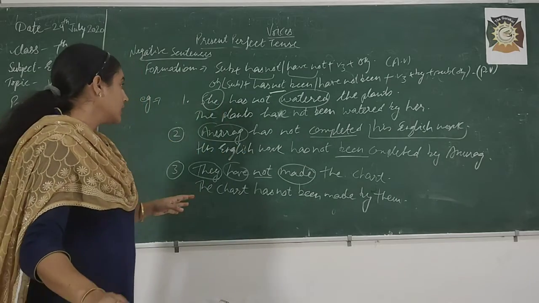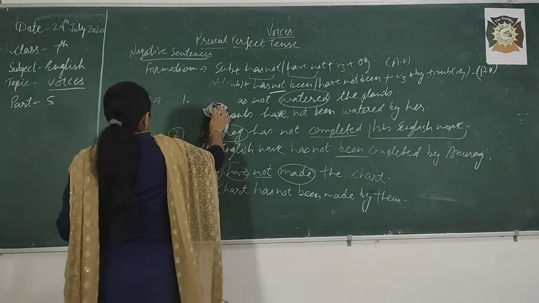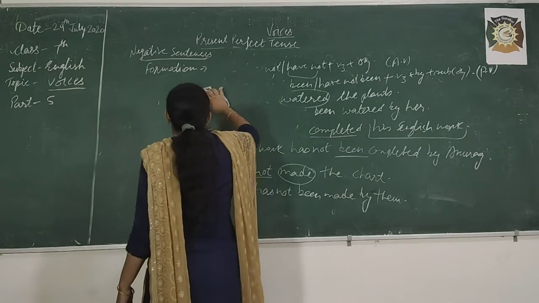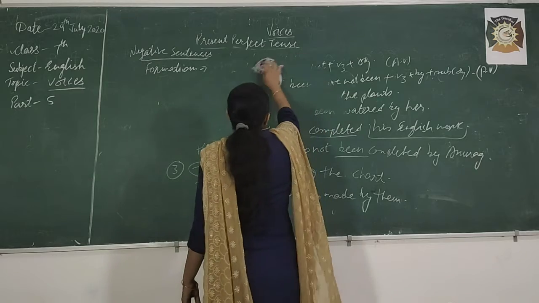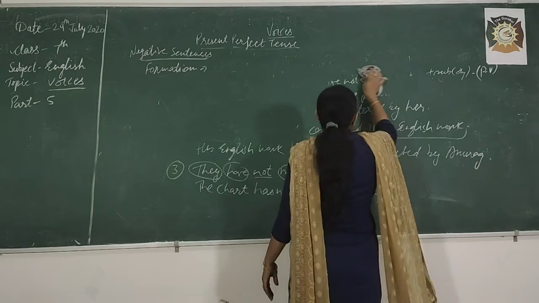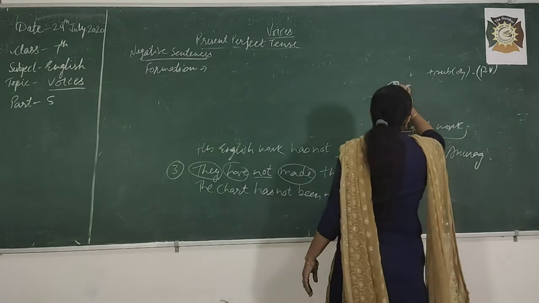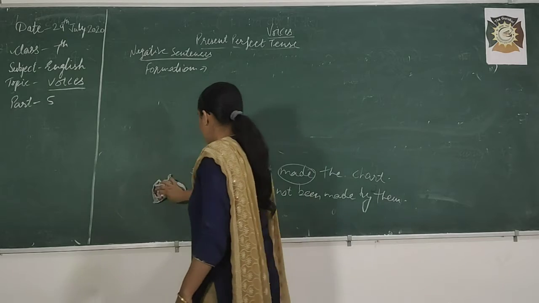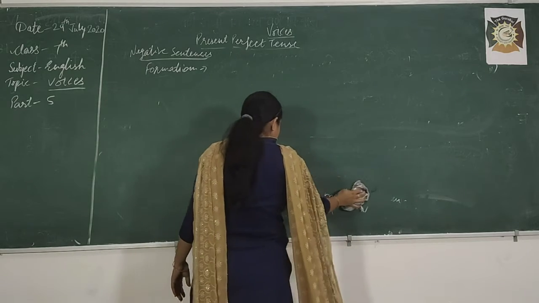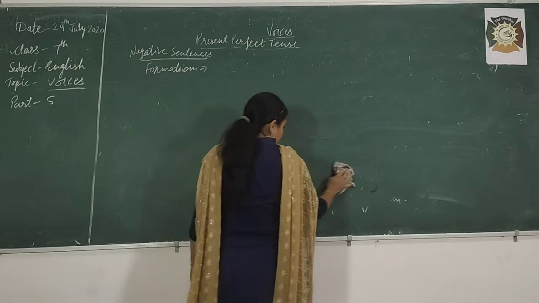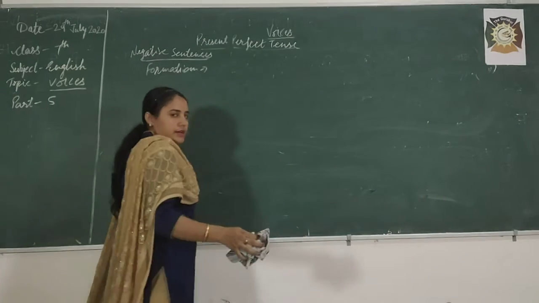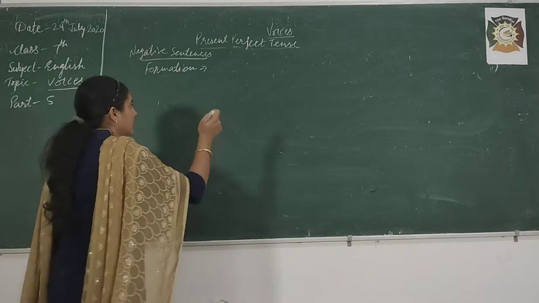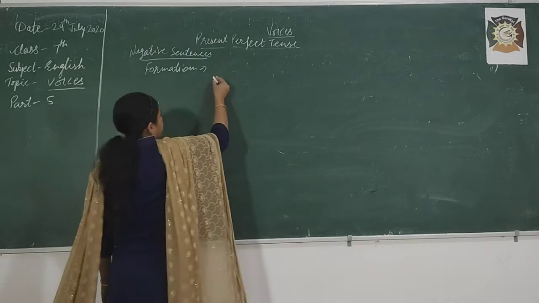Okay. Now also I want to give you a passive voice sentence and you have to change it. Passive voice. In present perfect we use has, have. In simple sentence third form. In negative we use has not, have not. In active voice, and we have to add been with the helping verbs. Okay. Now give your focus on this sentence.